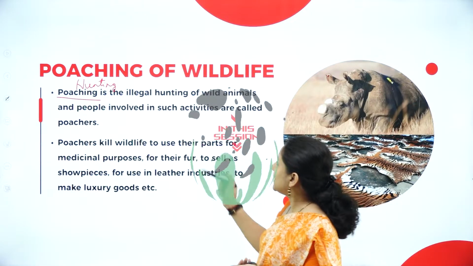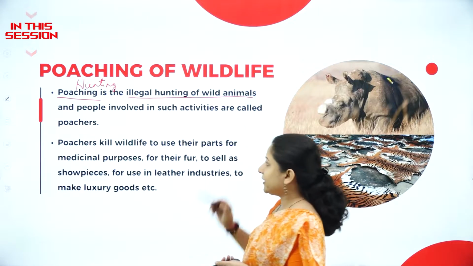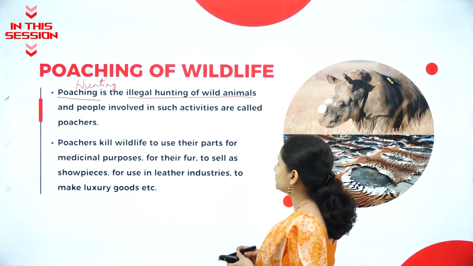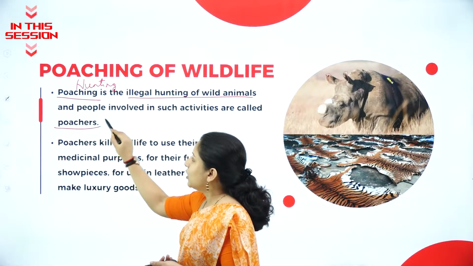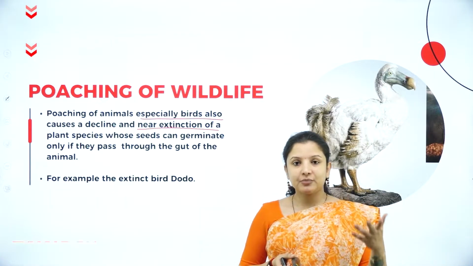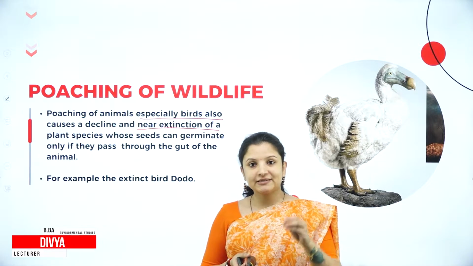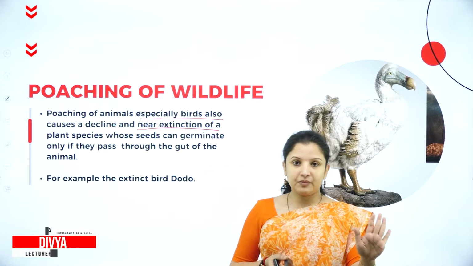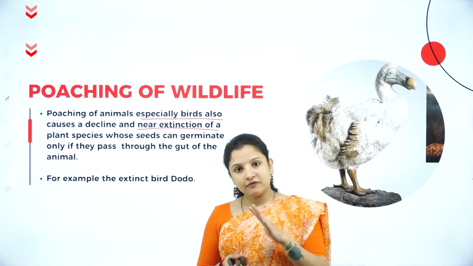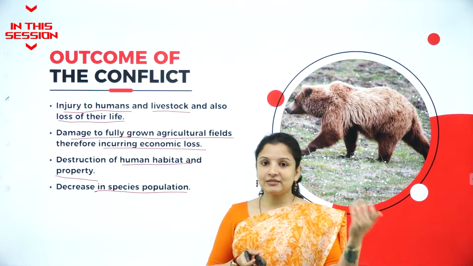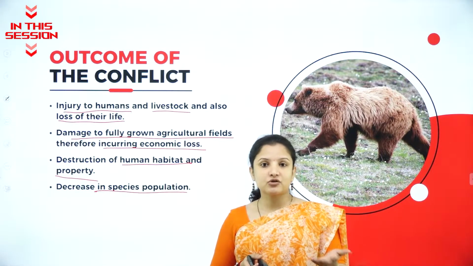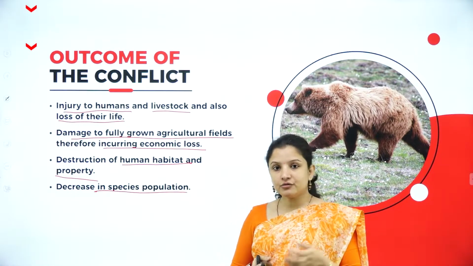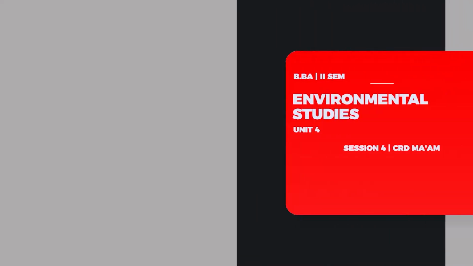Poaching is the illegal hunting of wild animals, and the people who are involved in poaching or hunting of these wild animals are called poachers. Pollination is wherein, for the setting of seeds, the bees have to deposit the pollen grains from the anther of the plant to the stigma of another flower. The villagers will start killing these wild animals because they are posing a threat to the people. So eventually the population of these wildlife can also drastically decrease.